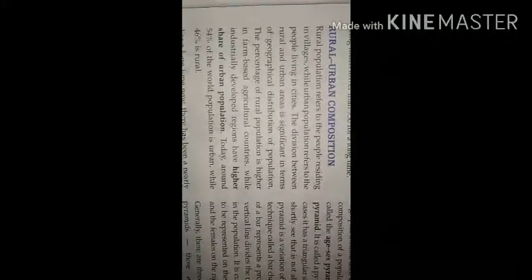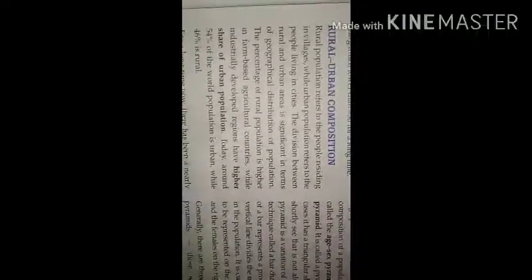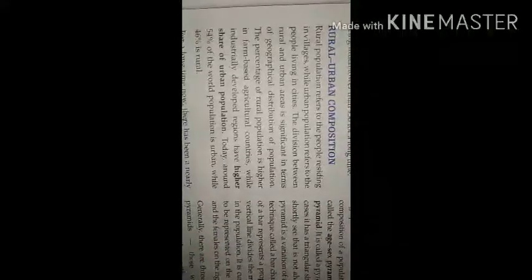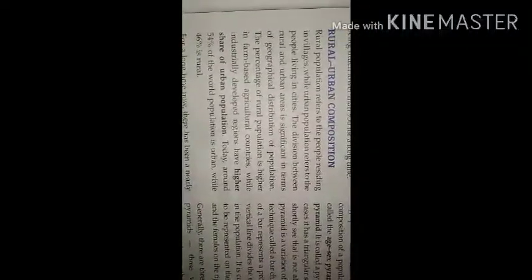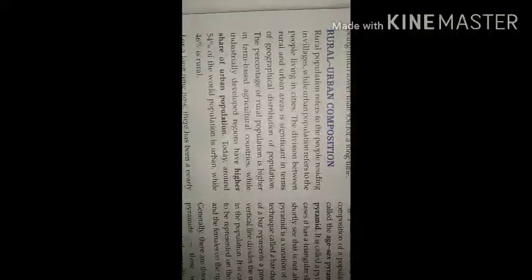Now the second topic is rural-urban composition. Rural means village, urban means towns and cities. Rural population refers to the people residing in villages, while urban population refers to the people living in cities. The division between rural and urban areas is significant in terms of geographical distribution of population. The percentage of rural population is higher in farm-based agricultural countries, while industrially developed regions have a higher share of urban population. Today, around 54% of the world population is urban, while 46% is rural.